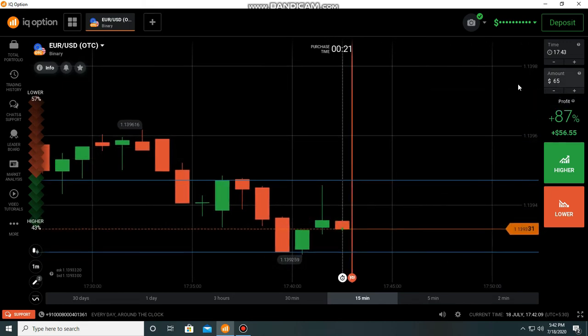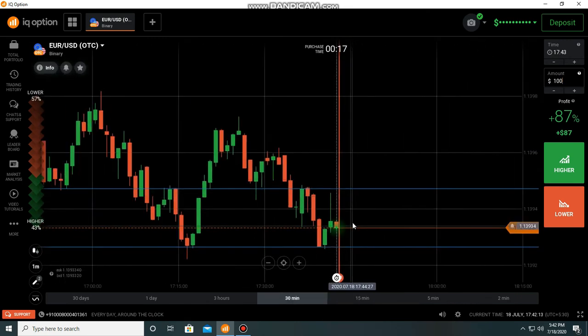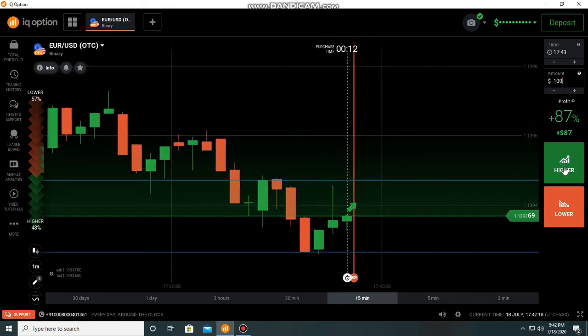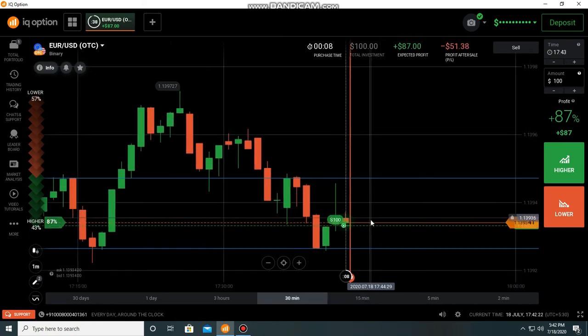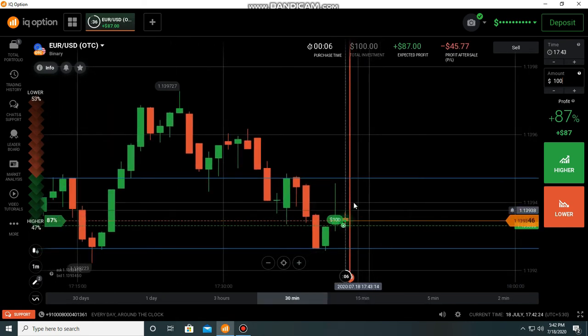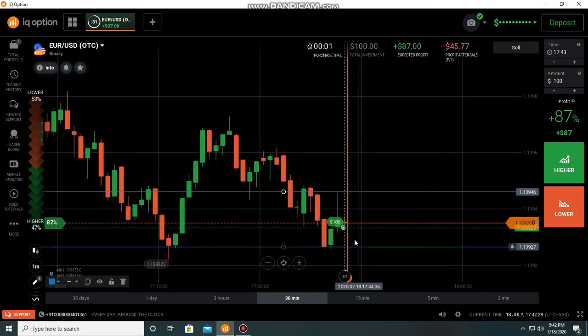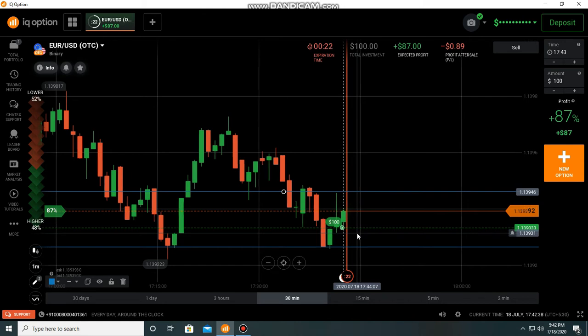Okay, again we can go to the buyers because it's a reversal candle in the middle, means it will continue the trend. So we can go to the buyers, but I need a good entry. Okay, I'm going to place a call option. I placed here a call option because of that candle in the middle of the trend. It will continue. Also my entry was very good. Okay, it's going up, we can see.